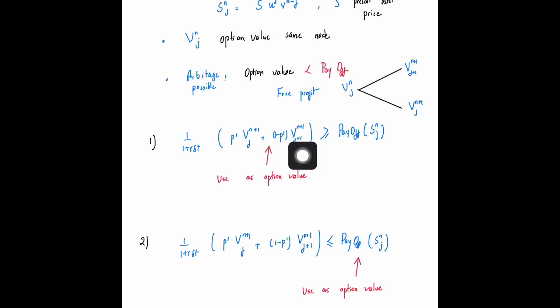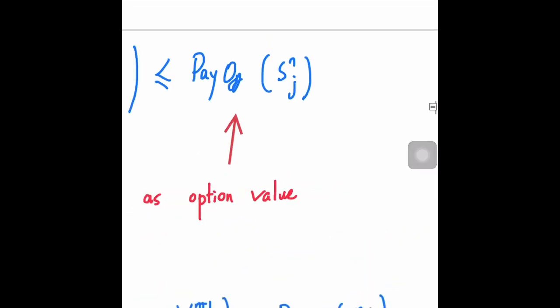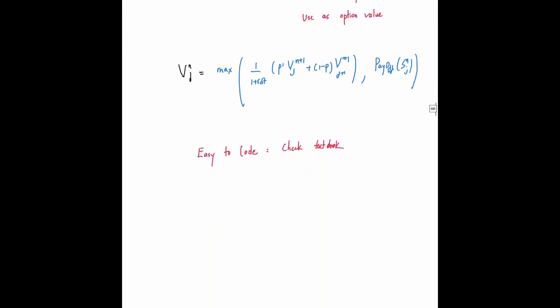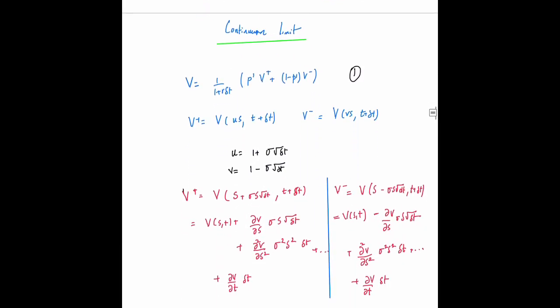So in essence, the value of the option is just the maximum of the value evaluated by the risk neutral method, or the payoff function at each node. Once you have evaluated it at each node at a particular time, then you go backwards as you do with the binomial tree. This you can easily check, you can code. In case you're a good coder, you can check the textbook and look at the code or write a code yourself.